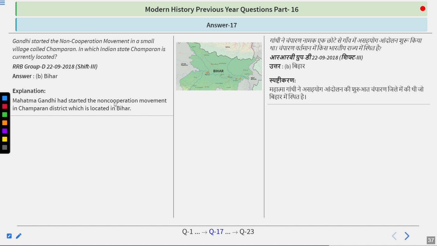Mahatma Gandhi had started the non-cooperation movement in Champaran district, which is located in Bihar. So do remember that in Champaran, Gandhiji was invited by Rajkumar Shukla during the 1916 Lucknow session. And when he visited Champaran, he saw the situation of peasants who were forced to grow indigo cultivation. And that is why Gandhiji started Champaran Satyagraha in Bihar.